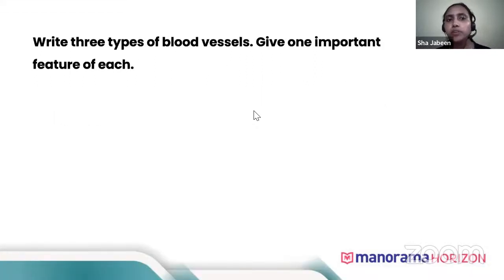Now, write the types of blood vessels. There are mainly arteries and veins, and then these blood vessels get divided into fine tube-like structures, which we call capillaries. One helps to take blood away from the heart, another brings blood to the heart, and the third supplies blood to the tissues. So these are the functions of arteries, veins and capillaries.